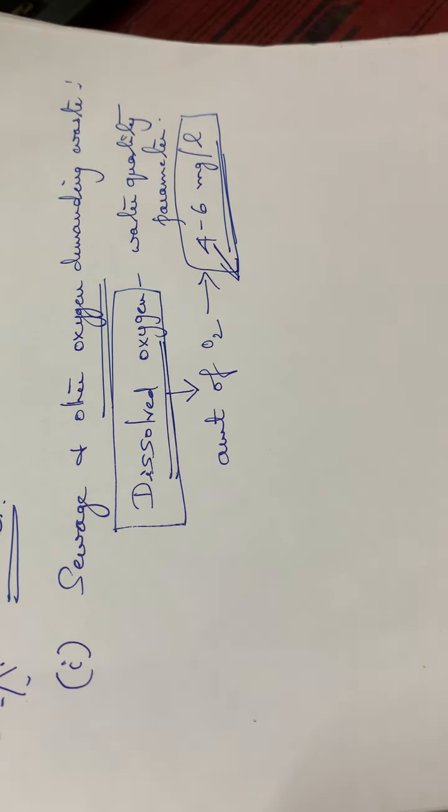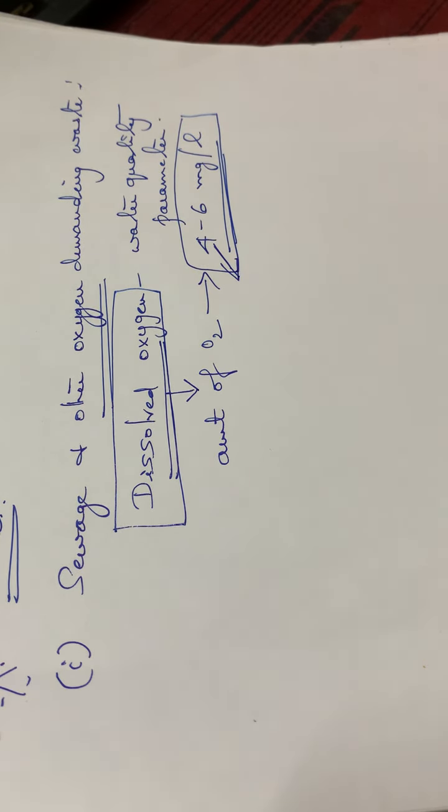So this 4 to 6 milligram per liter is the optimal value for dissolved oxygen. Low dissolved oxygen means the water is polluted. See, normally if the DO level is below that, the water is polluted.